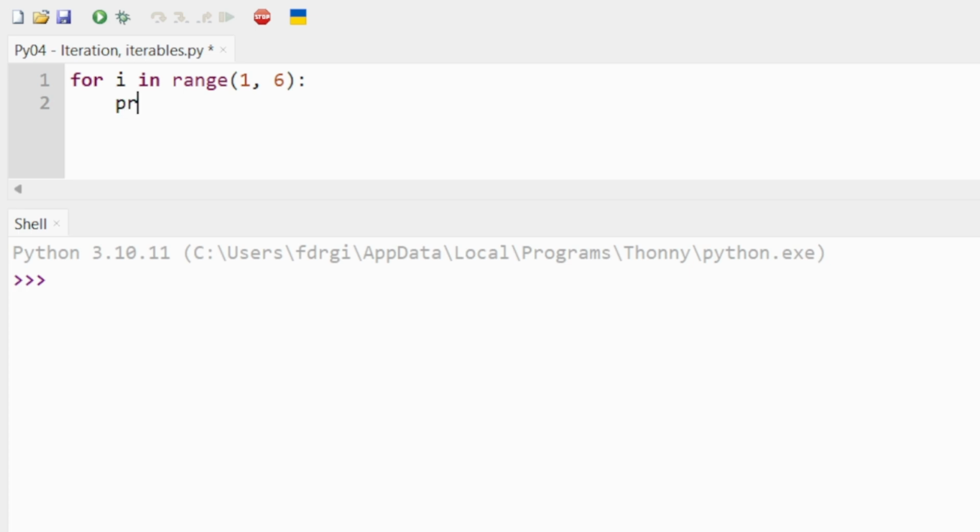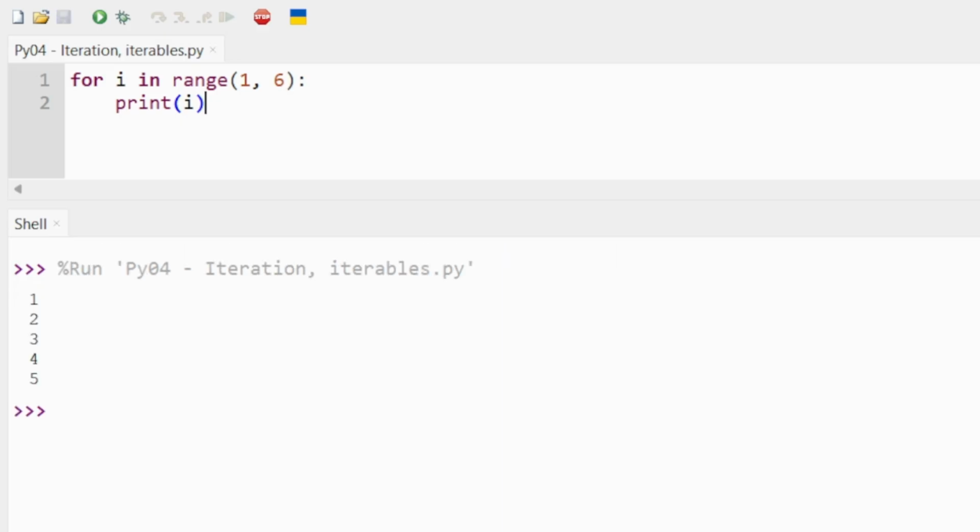So in here we could say, for example, print i, and this will print 1, 2, 3, 4, 5, but no further. That is because this range function here has a default step of 1, which means at the end of each loop, i will increment by 1.